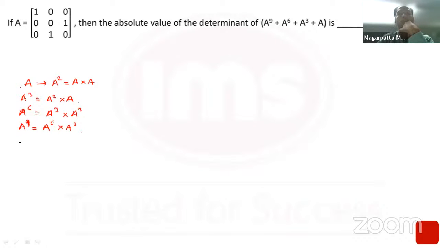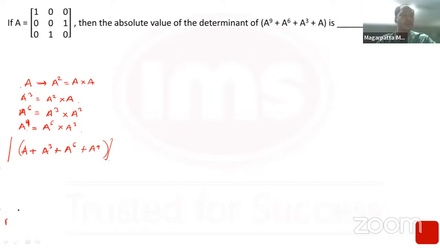All right, and I need to calculate the determinant of it. Because, sorry, I don't need to calculate the determinant of each one of these. The question is to calculate the determinant of A plus A cube plus A to the power 6 plus A to the power 9. It seems to be a type B for me for now. I'll come back to this later.